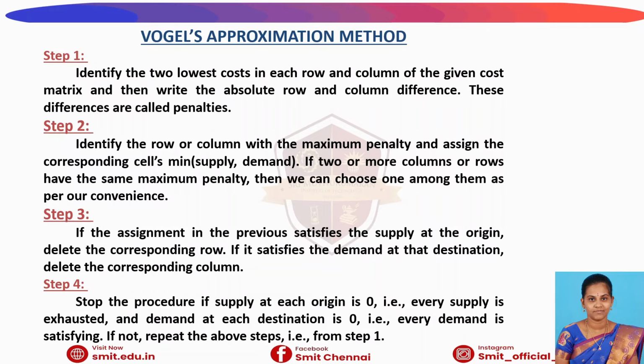The next method is the Vogel approximation method, VAM. I have listed here the procedure we have to follow to solve the transportation problem through the Vogel approximation method. This is different from the northwest corner method. Comparatively, the Vogel method is the best.